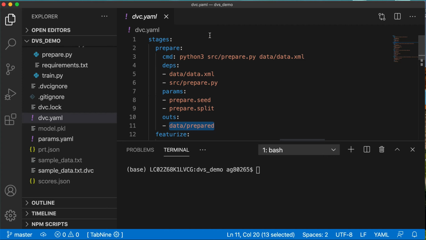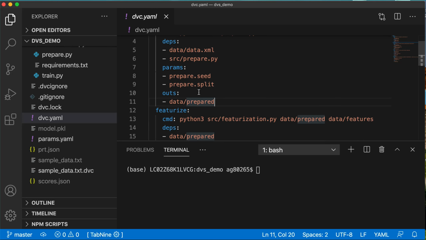So this is what a stage in the dvc.yaml file looks like. You can ignore an attribute if it isn't applicable for your stage. Let's say this stage does not contain any outs attribute, so it doesn't produce any file or directory after executing this command. So you don't need to write the outs attribute.